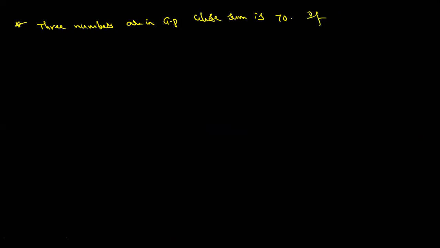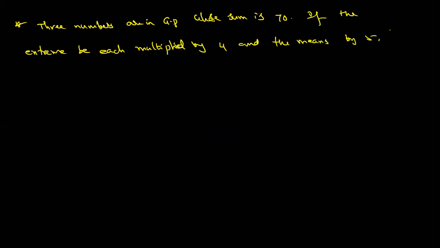If the extremes are each multiplied by 4 and the mean by 5, they will be in AP.